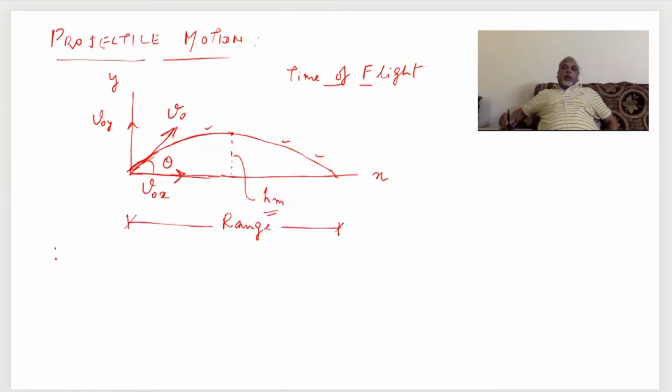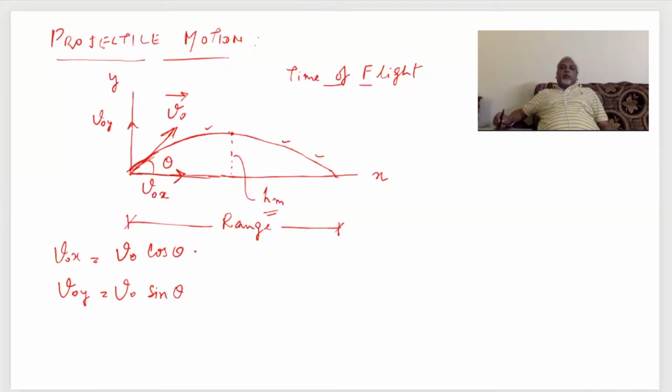And V0x, this can be denoted by vector, will be nothing but V0 cos theta, and this will be nothing but V0 sin theta. So up to here there is no problem.